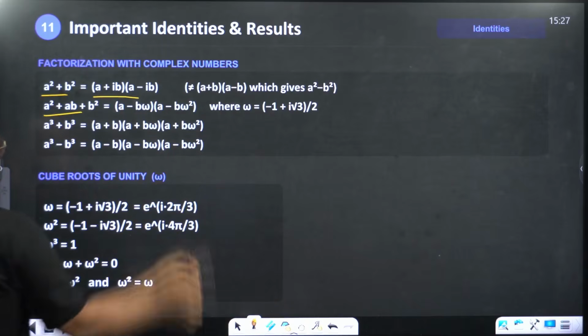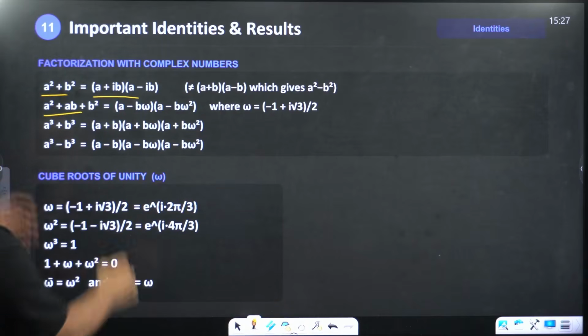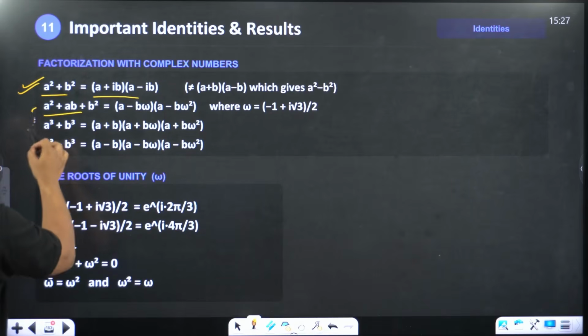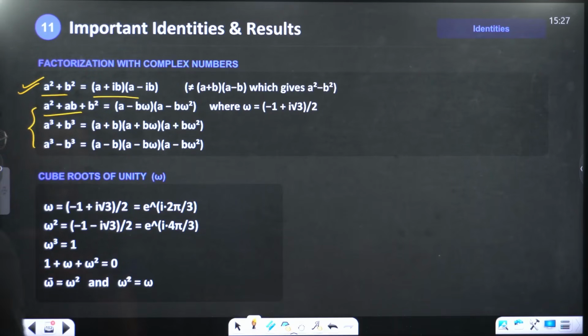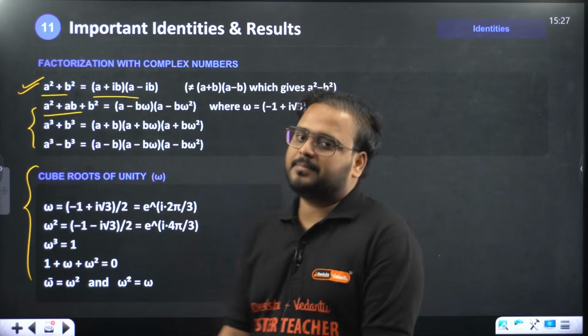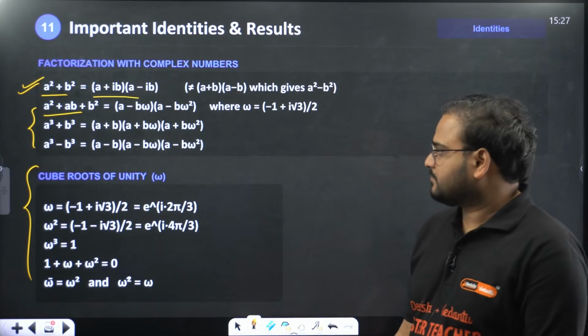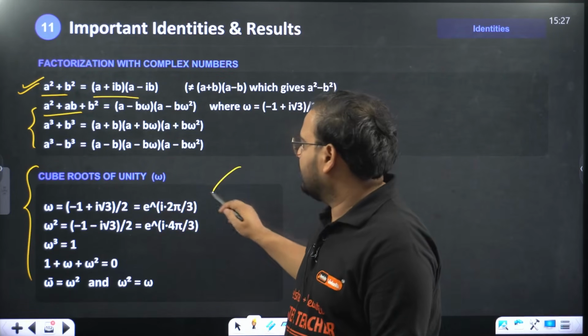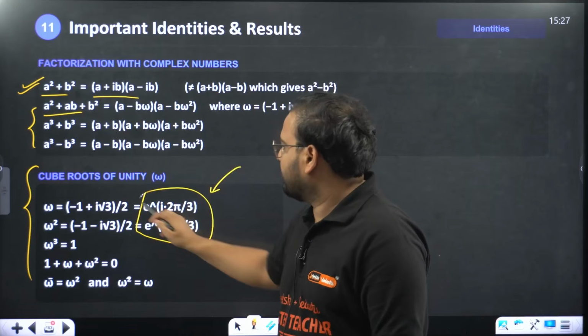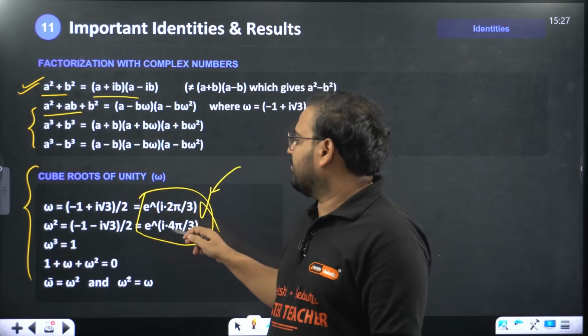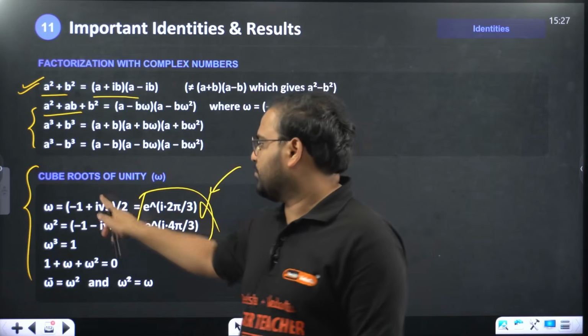Result over here. First one is very helpful. This is very, very important. This not so much. And cube root of unity is also an important concept, especially for KCET. So forget about this right now. This you can forget about. Not required. The Euler's form is not required. This is required. This is important.